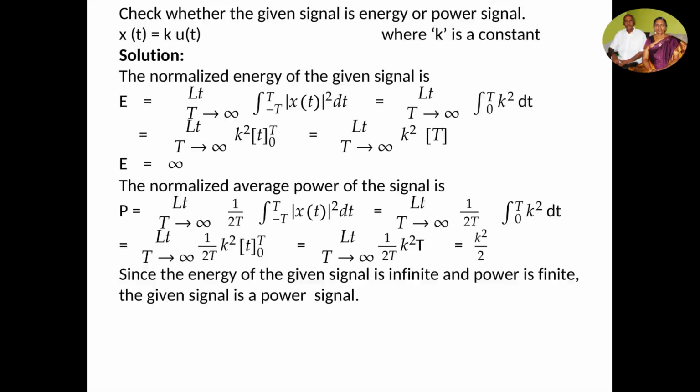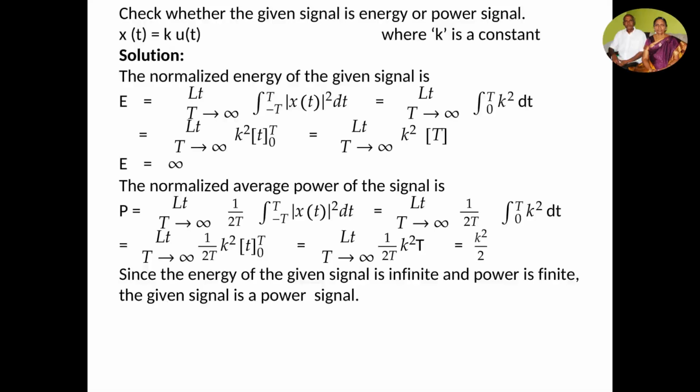Then the average power of the signal is calculated by using the equation, that is limit of T tends to infinity 1 by 2T integral minus T to plus T x of t mod squared dt. Here x of t mod squared is replaced once again by k squared. Since u of t exists, the limit from minus T to plus T is changed into 0 to T. So k squared is constant, so you can take it outside the integral.